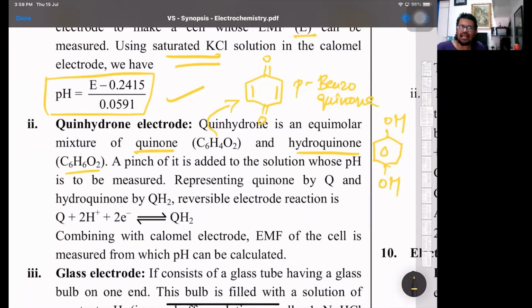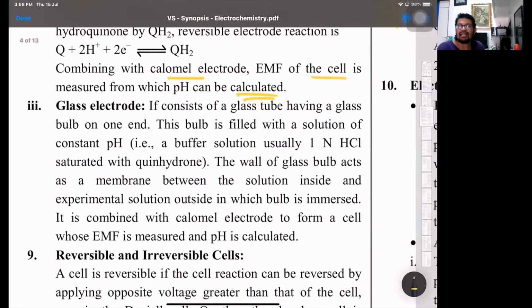A pinch of this is added to a solution whose pH is to be determined, representing quinone by Q and hydroquinone by QH2. Reversible reactions take place over there. Combining again with calomel, the EMF of the cell is measured, from which pH can be calculated. That is one.